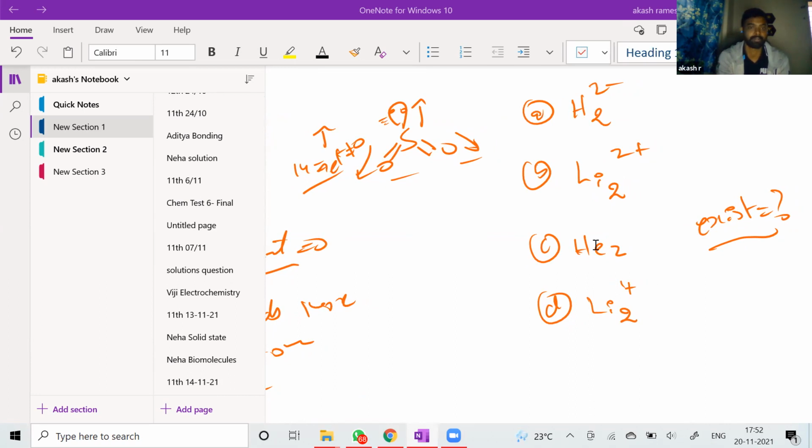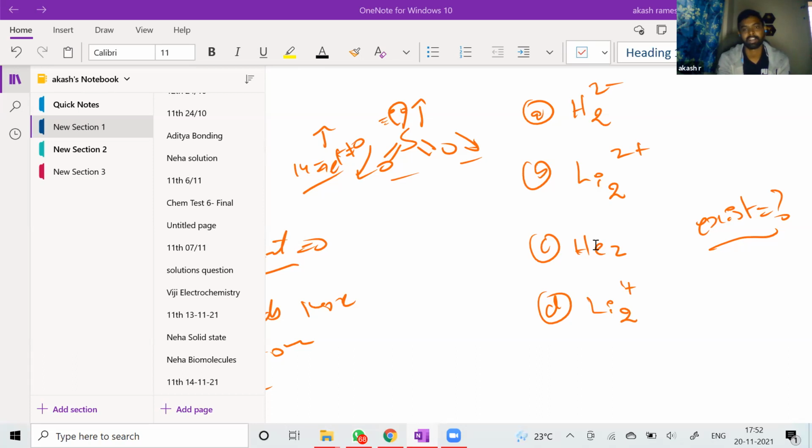Li2 plus exists. Good, good. How did he say the answer? It's better that you unmute and speak, rather than typing. Oh, you don't have a mic.